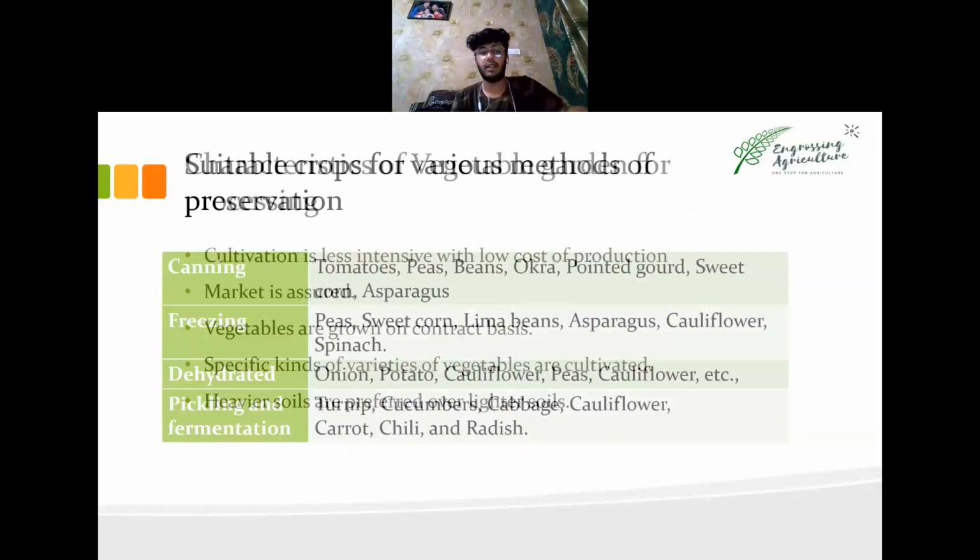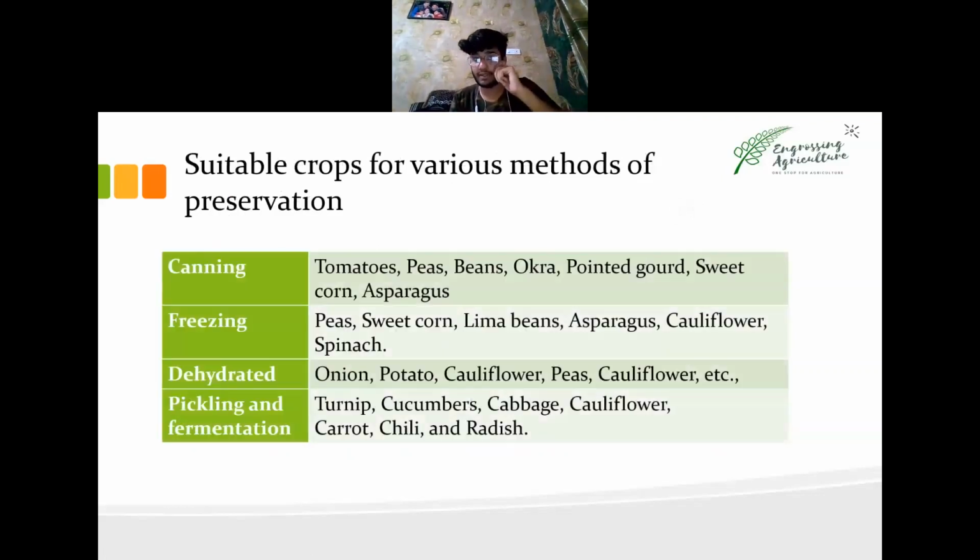Next we have these types of vegetables of different types. These are canning, freezing, dehydration, pickling. Canning: tomatoes, peas, okra, sweet corn. All these are for canning. You can can them. Freeze means in ice cold conditions, which you freeze. Peas and sweet corn are most common, even in India. We get frozen peas and sweet corn everywhere nowadays.